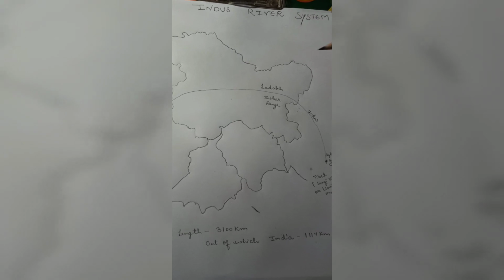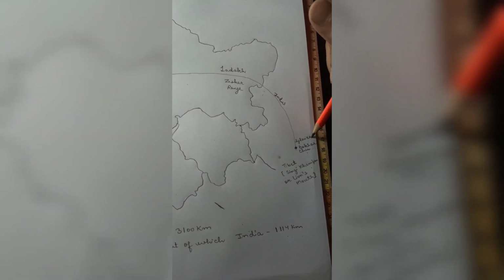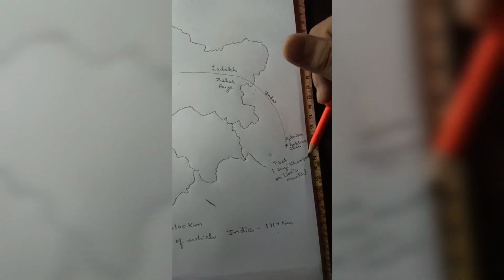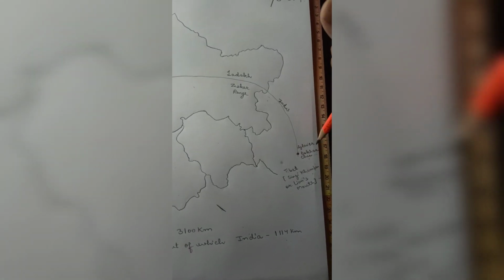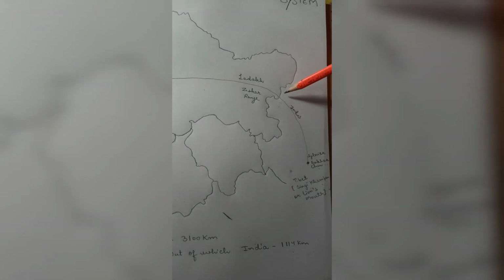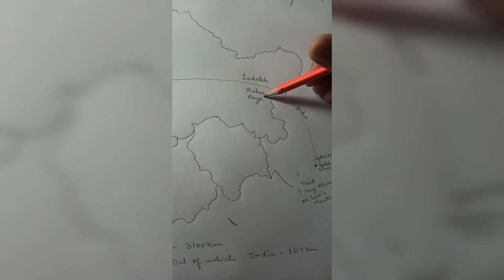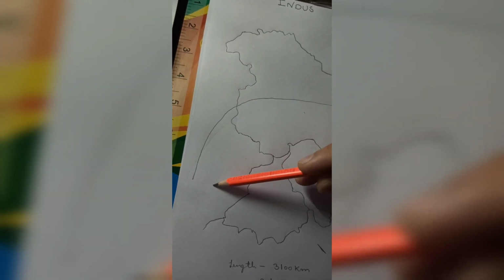Now let's talk about the origin of river Indus, and from where the river Indus originates. Its origin is actually from a glacier which is known as the Bokarchu, which is present in Tibet, China. And in Tibet, China, Indus is known by the name Singi Khamban or Lion's Mouth. Now, Indus River enters India in Ladakh region, from where it goes in between the Ladakh and the Zaskar range before draining into the Pakistan area.